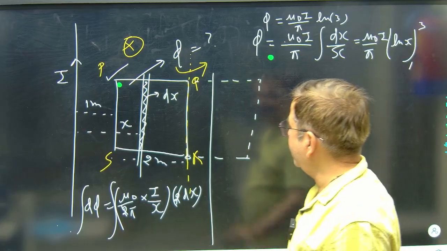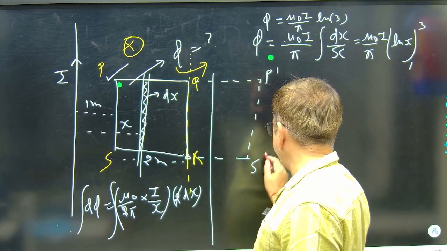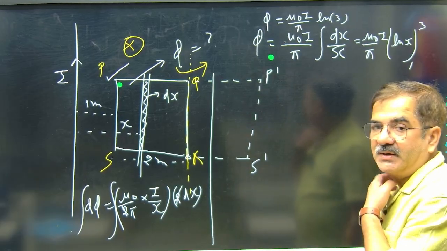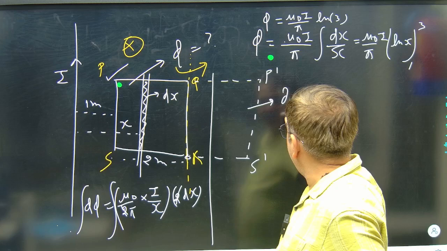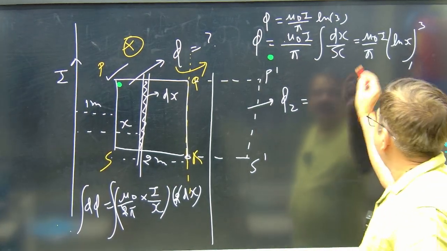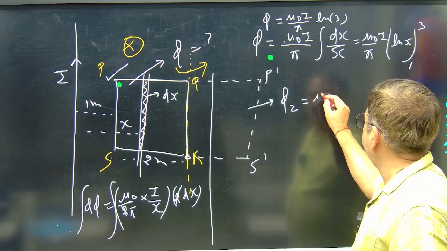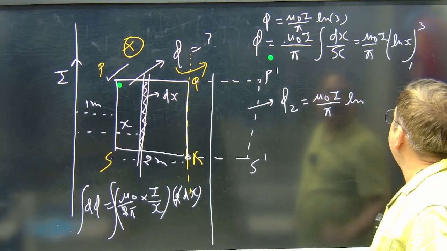Once the loop is coming here, P becomes P dash backward, and S becomes S dash. So what is the final flux right now? If you apply the same result, it is mu naught I by pi ln.